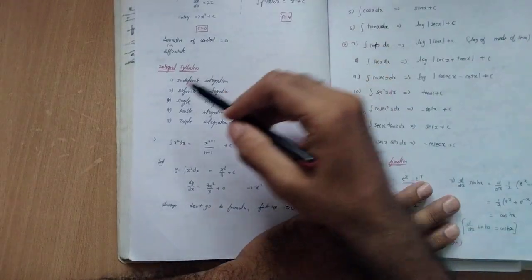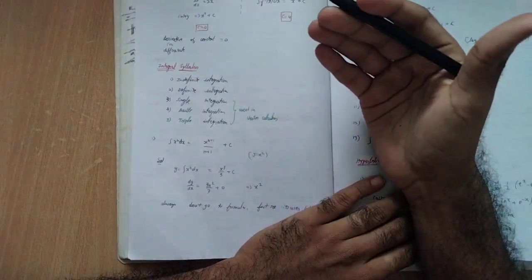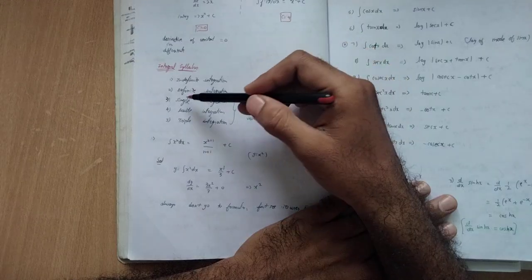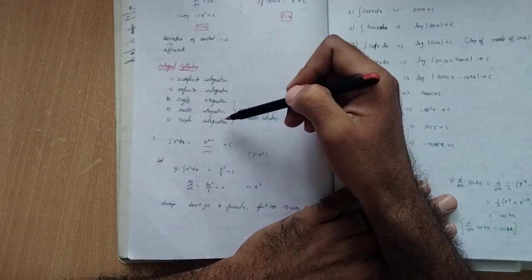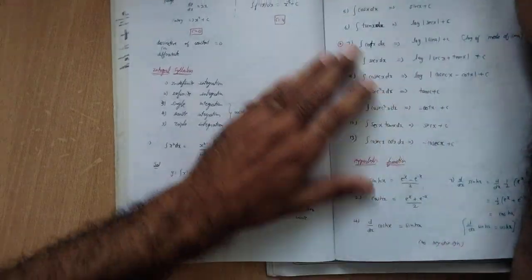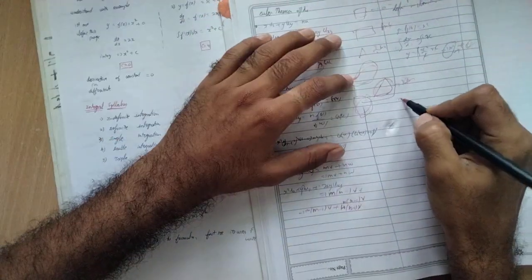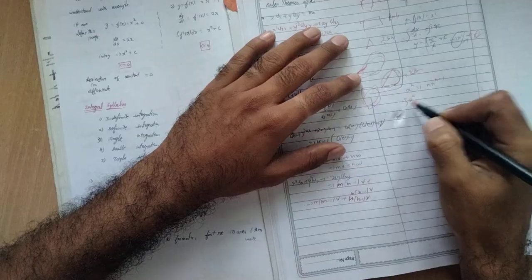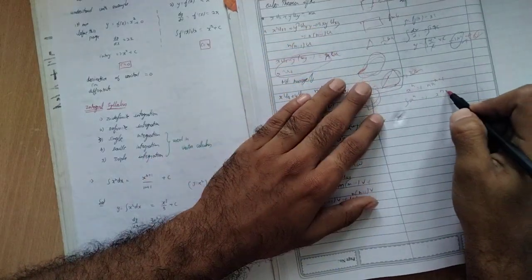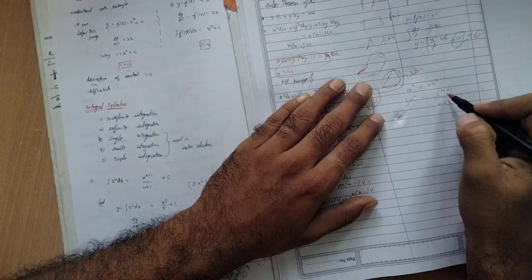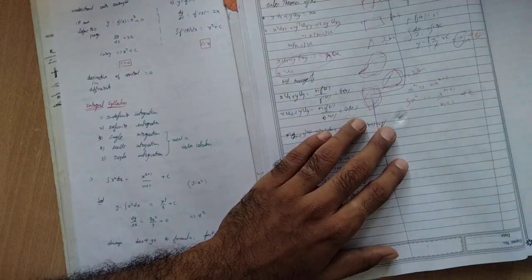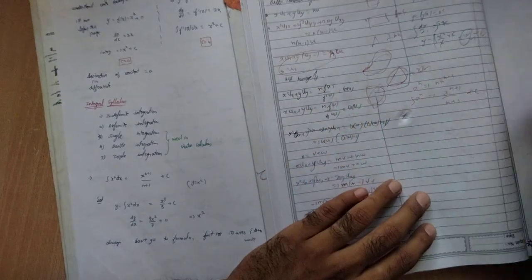Next, you can see there are also different kinds of integrals: indefinite integration, definite integration, single integration, double integration, triple integration. For differentiation, x power n gives n x power n minus 1, but for integration x power n gives x power n plus 1 divided by n plus 1. Here it is n plus 1, but in differentiation n minus 1 comes. Plus constant: while doing any integration, the constant will definitely come.